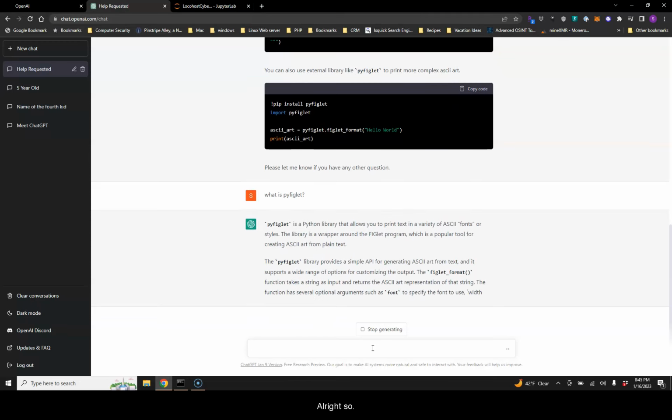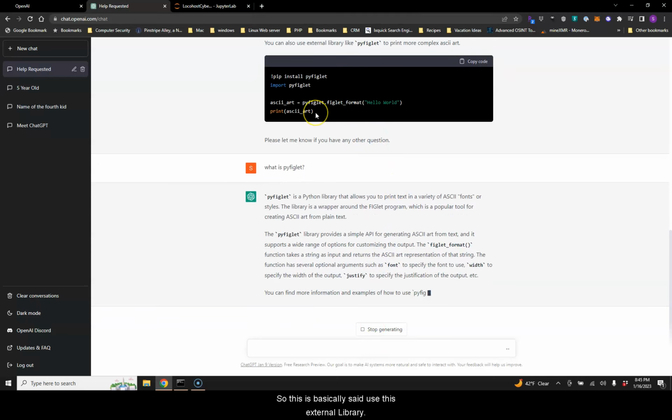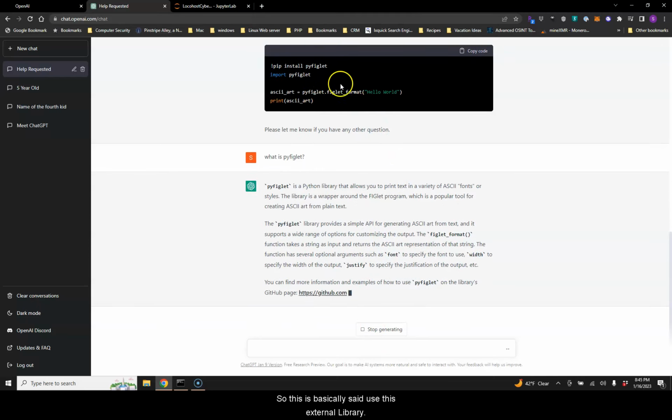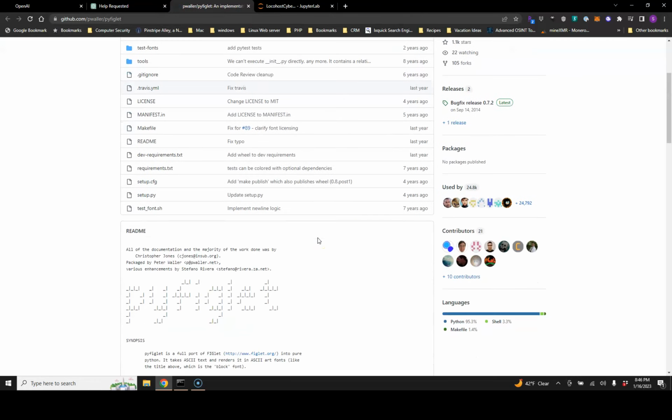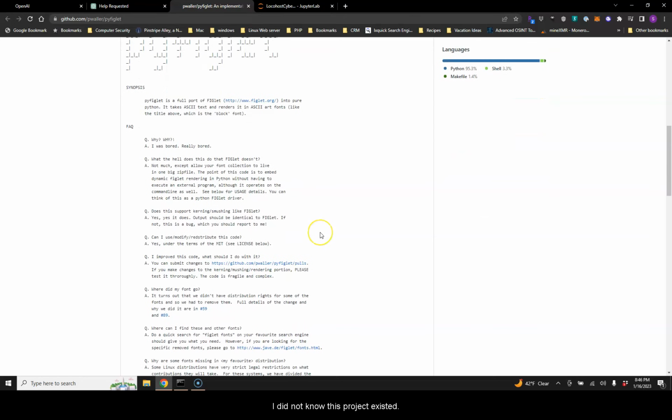Okay, all right. So this has basically said, use this external library to be able to format your input. Oh, it even provided a link. So let's launch the link, see where this takes us. Over to GitHub. Oh, interesting. I did not know this project existed. I am happy that ChatGPT has put me onto this.